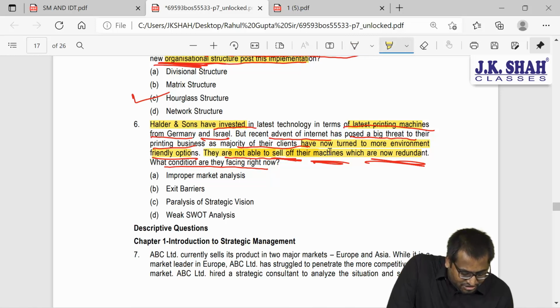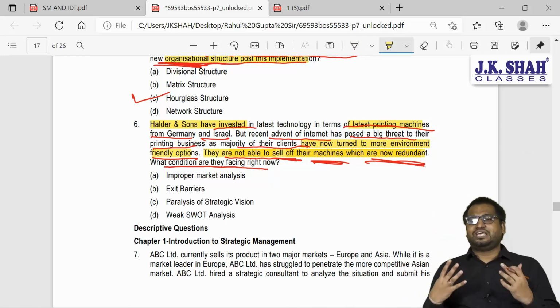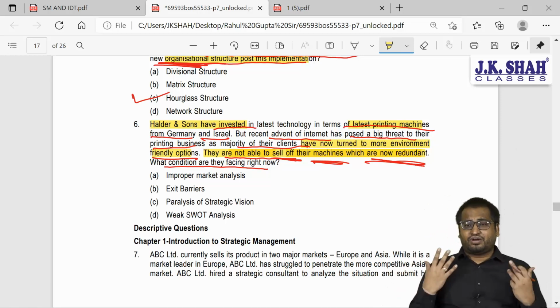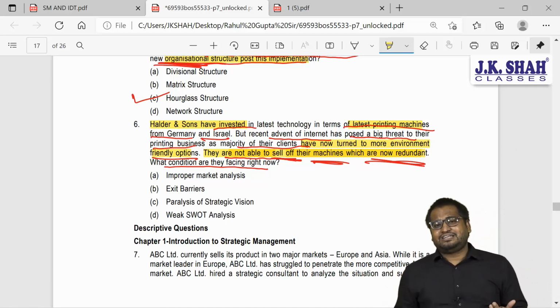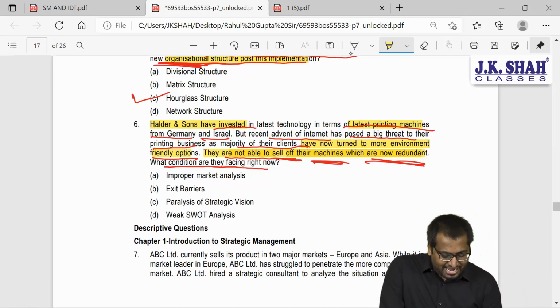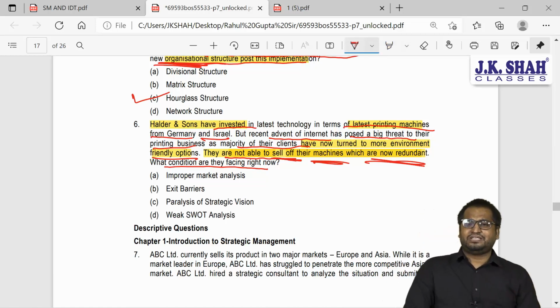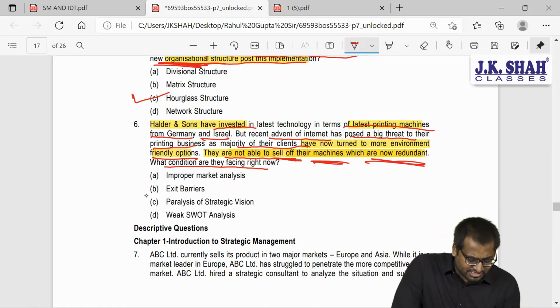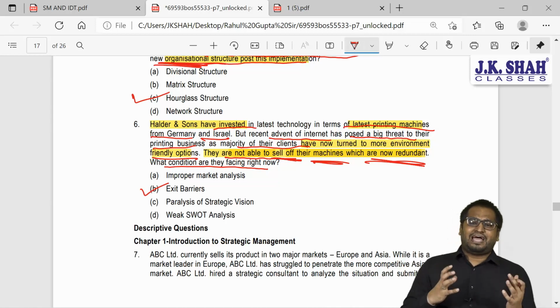They are not able to sell off their machines. They want to sell off, but they are not able to. Means they want to get out of this market, but they can't. Why? Because nobody is buying their machines. So this is an example of exit barrier.